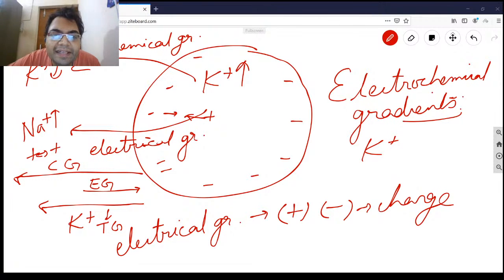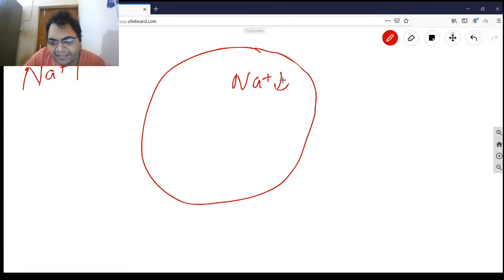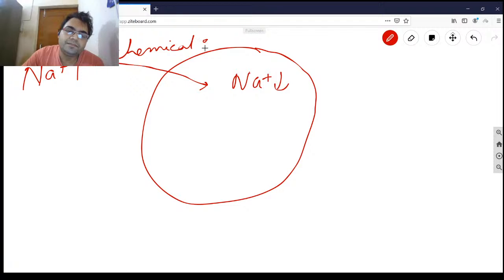Then we talk about the electrical and chemical gradient of sodium. Now let's talk about the sodium electrochemical gradient. Now you will see again a very good theory. Sodium is more outside the cell and less inside the cell. So the chemical gradient is very easy: it will drive sodium to go for influx into the cell, from higher concentration to lower concentration, just like your potassium gradient. But the electrical gradient is just the opposite of potassium's electrical gradient.